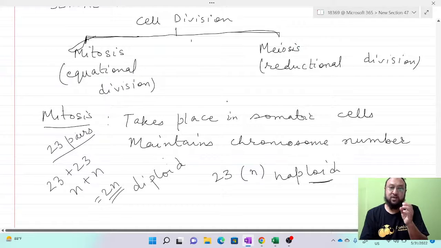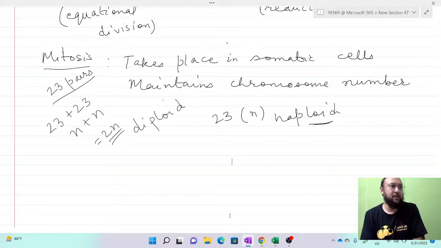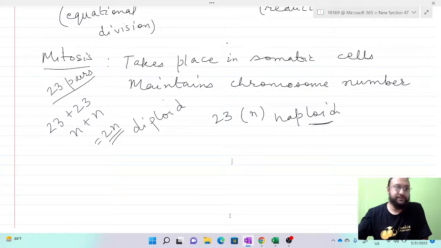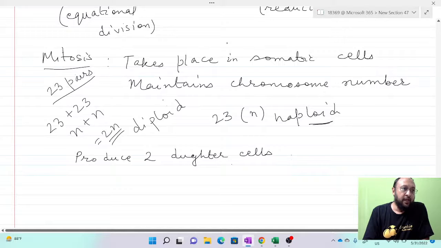But in case of the somatic cells, there are two sets, I mean in pairing, 46 are found. Then mitosis produces two daughter cells, and they are diploid in nature.